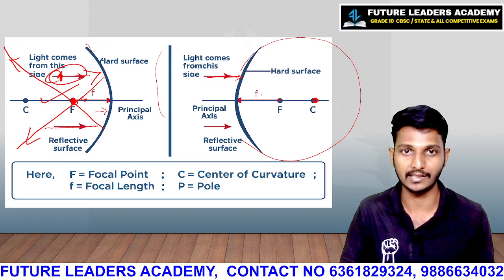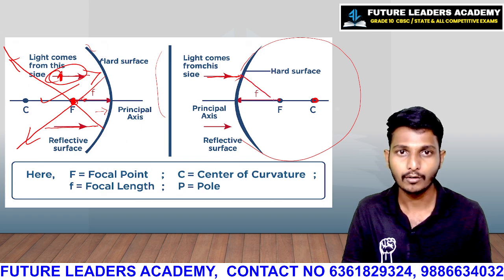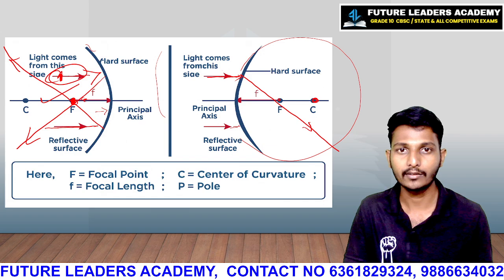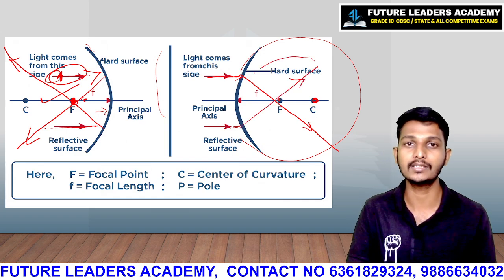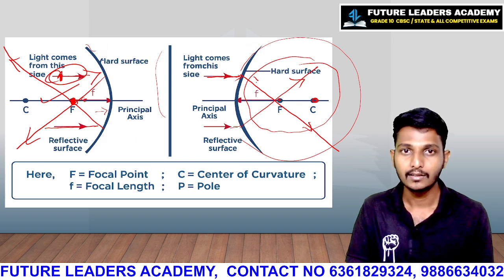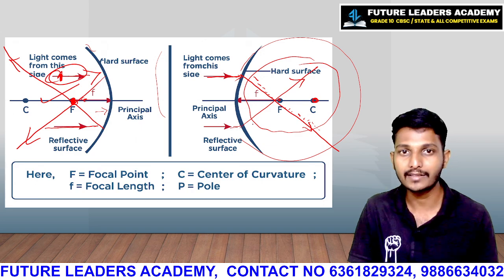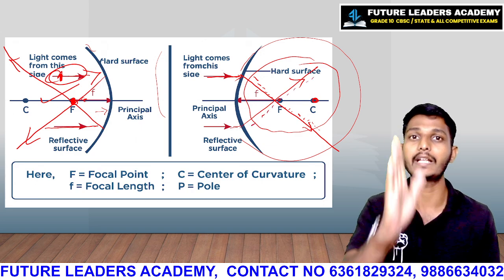You have to imagine the rays in the convex mirror. So this will pass from the focus point. This ray also hits the mirror and passes from the focus point. We cannot show this as I'm drawing. These lines can be shown like dotted rays, as imaginary rays. So we have to understand how it will diverge.